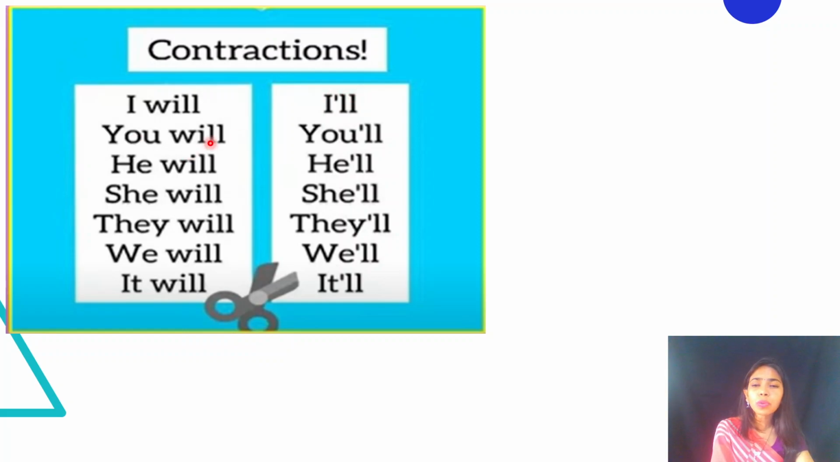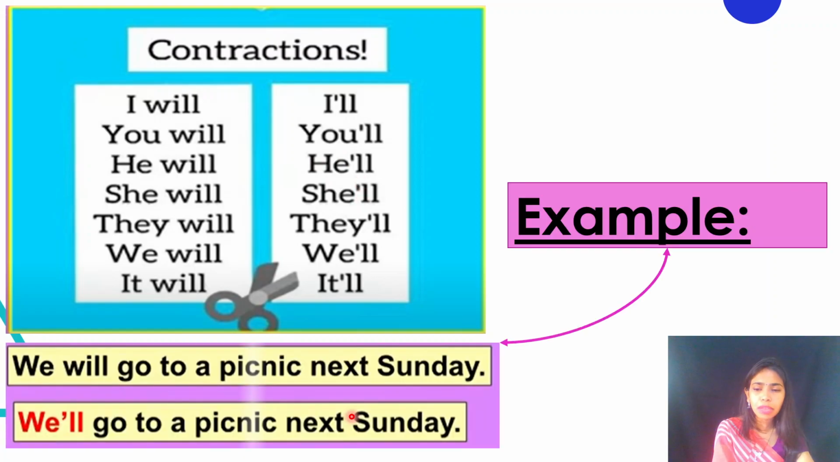Okay, you will becomes you'll, right? He will. So always you will see that the short form of will is apostrophe and double L, right? So this is how you have to do it. Example C, we will go to a picnic next Sunday. So we'll write, we'll go to a picnic next Sunday, right?